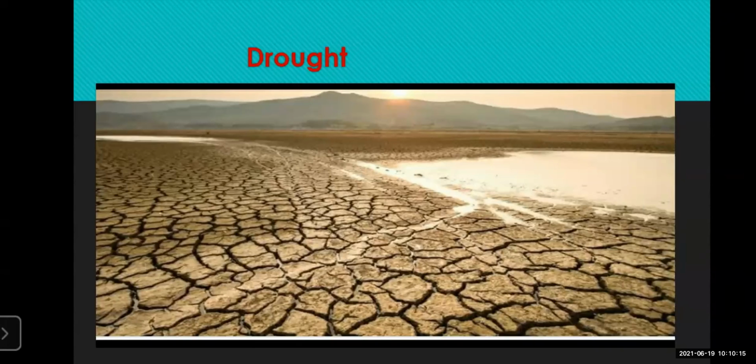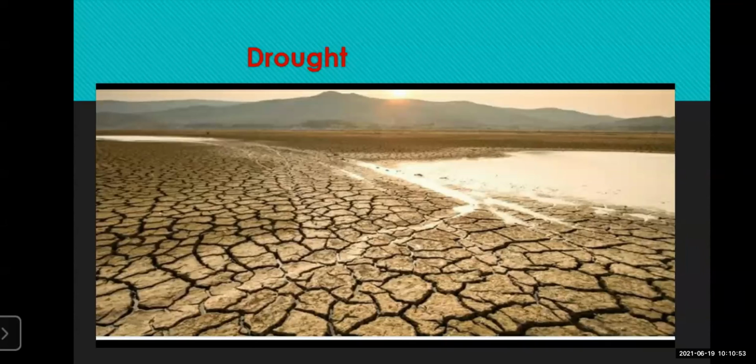People may die due to the lack of food and water, which condition is also called famine, which comes along with this drought condition, which is very harmful, and many people died because of this drought and famines. So this type of condition occurs mostly in the area where there is very less rainfall, in the desert region also. This is called a drought. So drought is a condition where there is no rain or no water for a long period of time.